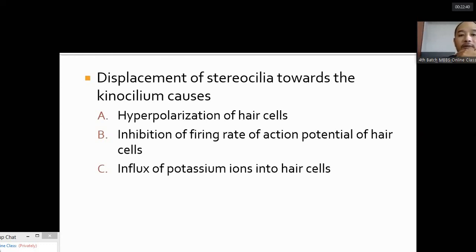Displacement of stereocilia towards the kinocilium causes depolarization of hair cells, and the firing rate increases. Displacement away from the kinocilium causes hyperpolarization and inhibition of the firing rate. The tip links open the potassium channels, and the potassium ions enter the hair cells, causing the depolarization. So influx of potassium ions into the hair cells is the answer.